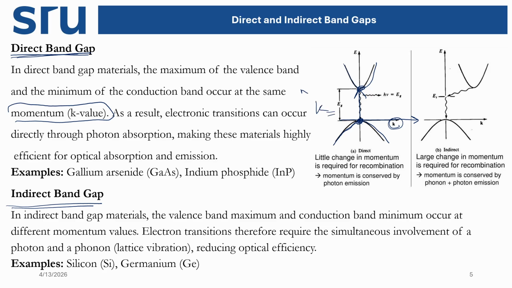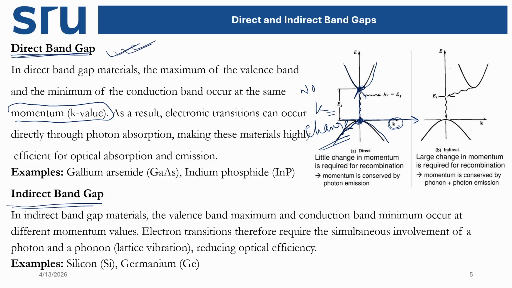No k value change means there is no change in momentum. So when there is no change of momentum, the electron transition from the maximum point of the valence band to the minimum point of the conduction band is what we call direct band gap.